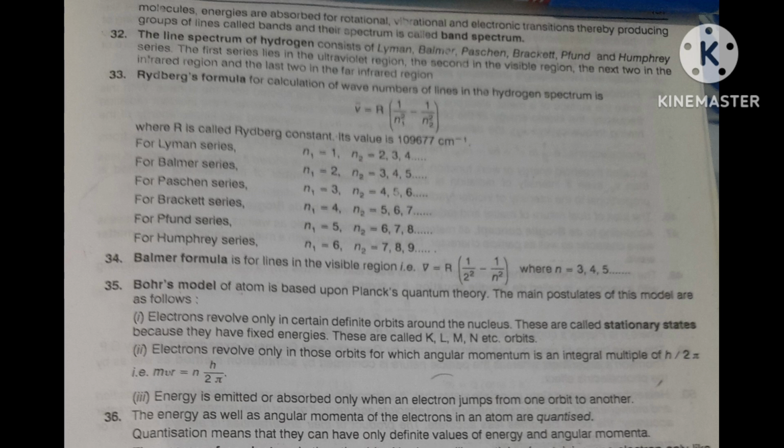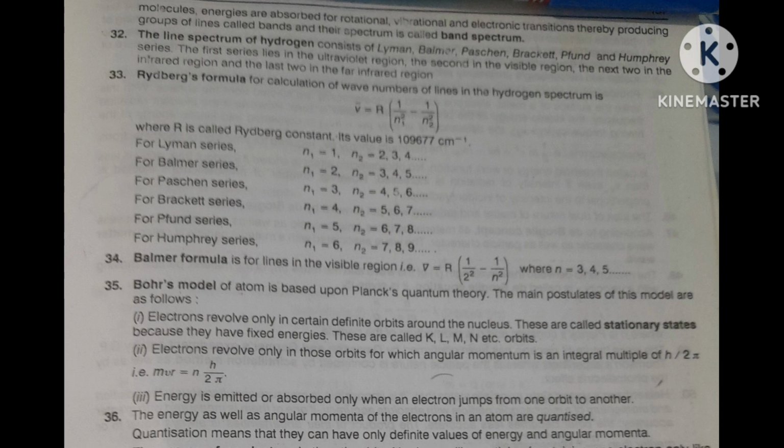By use of this, you can calculate wave number. That formula is very, very important. The Rydberg formula is for calculation of wave number of lines. If lines are there, then they will have some wave number. Then how will you calculate?